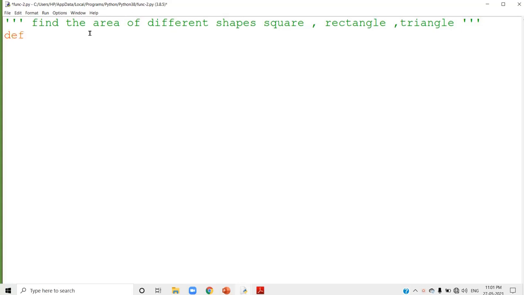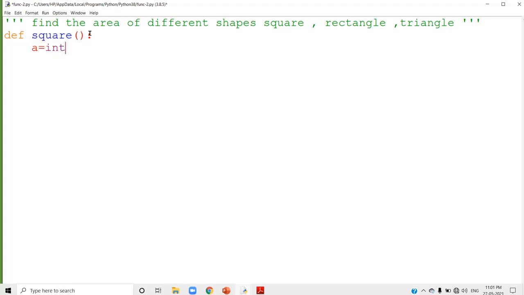So the first function begins with def. I am going to write the function to find the area of a square, right? So the function name, I am going to give as square itself. Square is a user defined name, so you can use any name over there, ending with a colon. Square means only one side you have to accept from the user, and using that side you have to find out the area of the square.